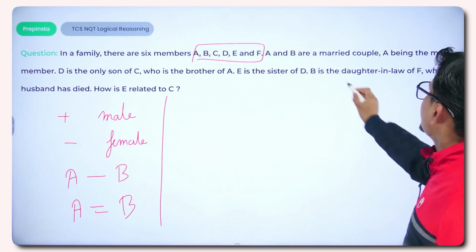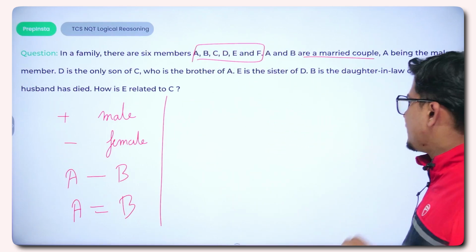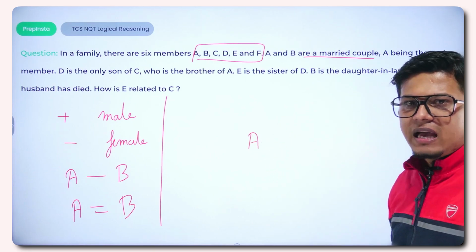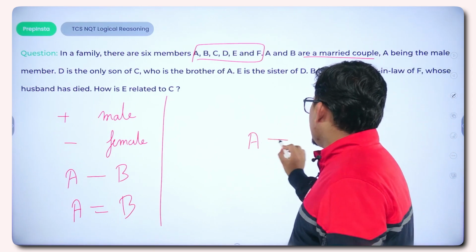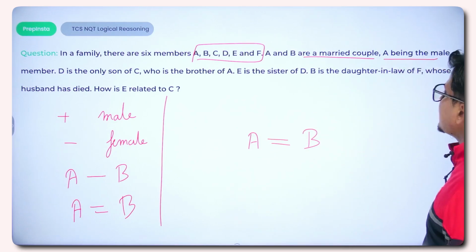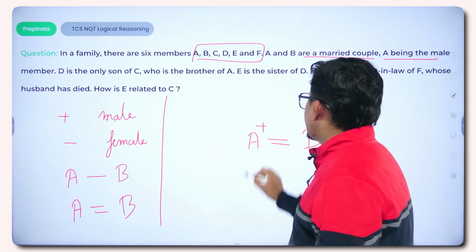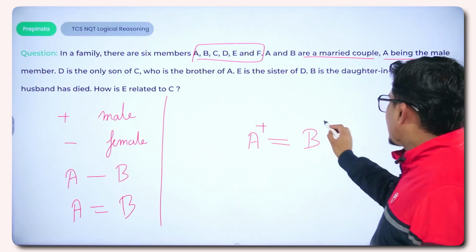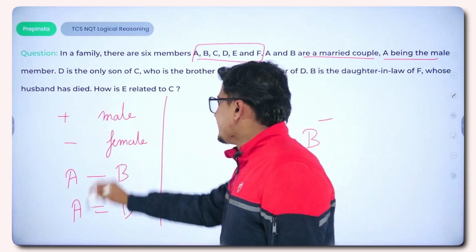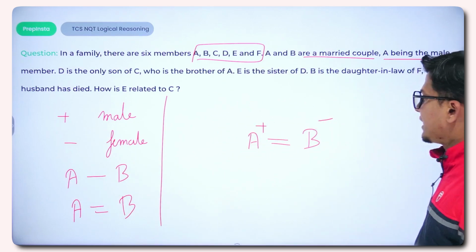A and B are married couples. So we are given the information, and on the basis of the information we will align them as per the family tree. A and B are married couples. Further, we are given that A is a male member. So if A is the male member, then B will automatically become the female member, and for a female member we are representing it with the negative sign, right?